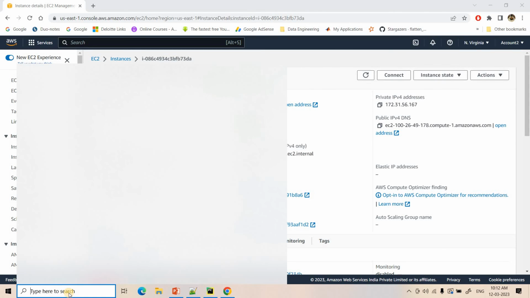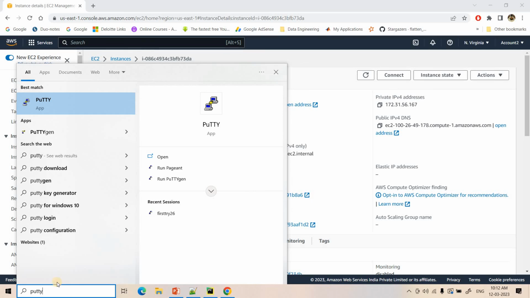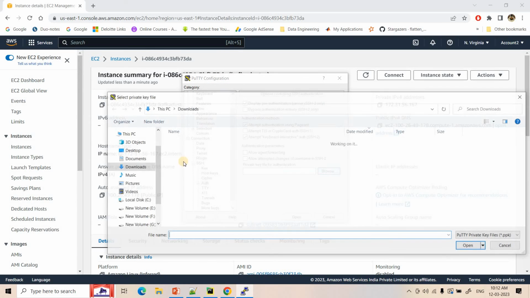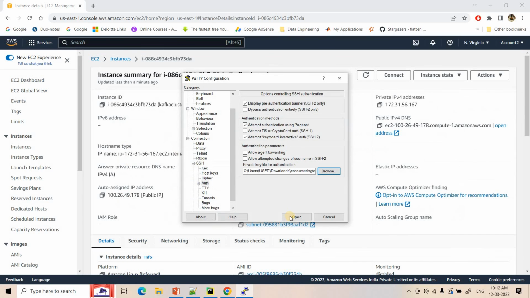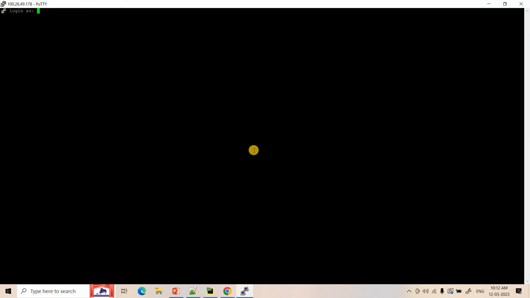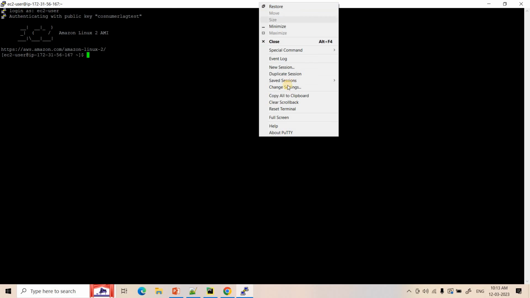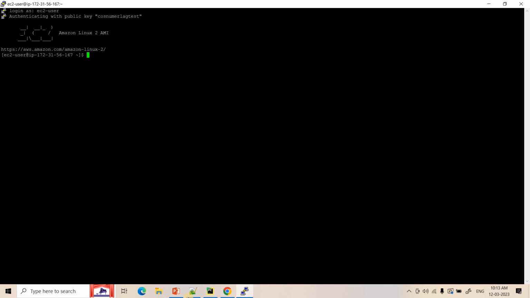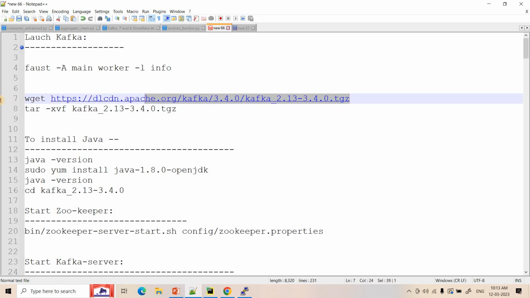So here I can copy the public IPv4 and I can use PuTTY to enter this particular EC2 machine. The default login ID is ec2-user. So here see we entered. Now here I will change the setting a little bit and I will keep this as 10 seconds, right? So that is done.